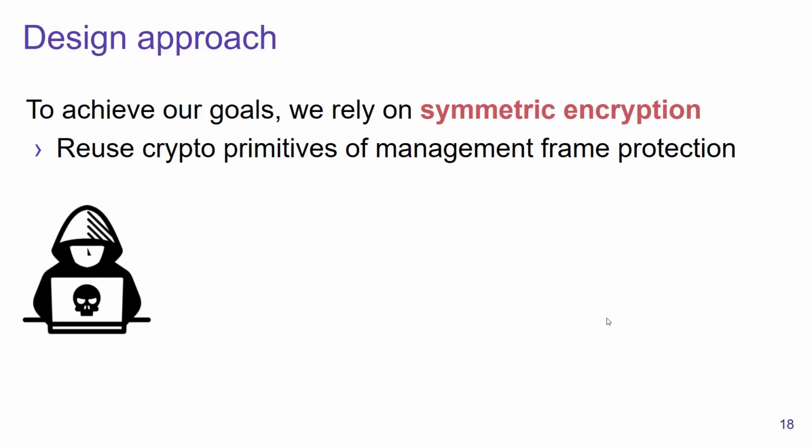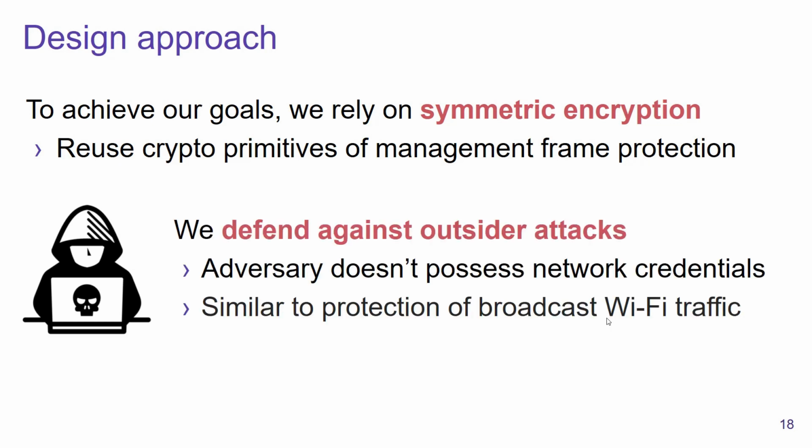Well, we will rely on symmetric encryption, and we will reuse a crypto primitive that is already part of management frame protection. Additionally, we only defend against outsider attacks. In other words, we assume that the adversary does not possess the credentials of the network. And this assumption is similar to how broadcast and multicast traffic is protected in WPA2 and 3 as well.